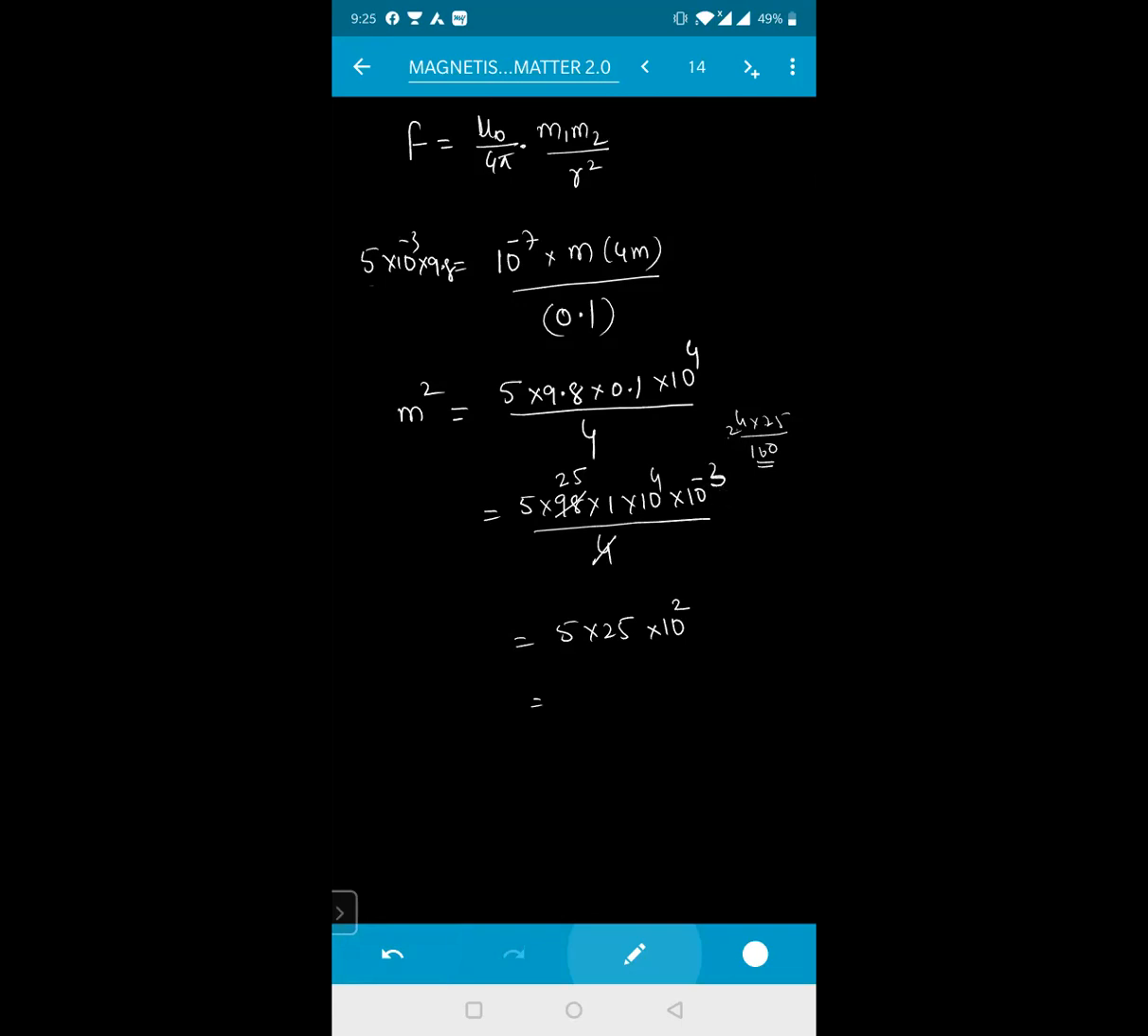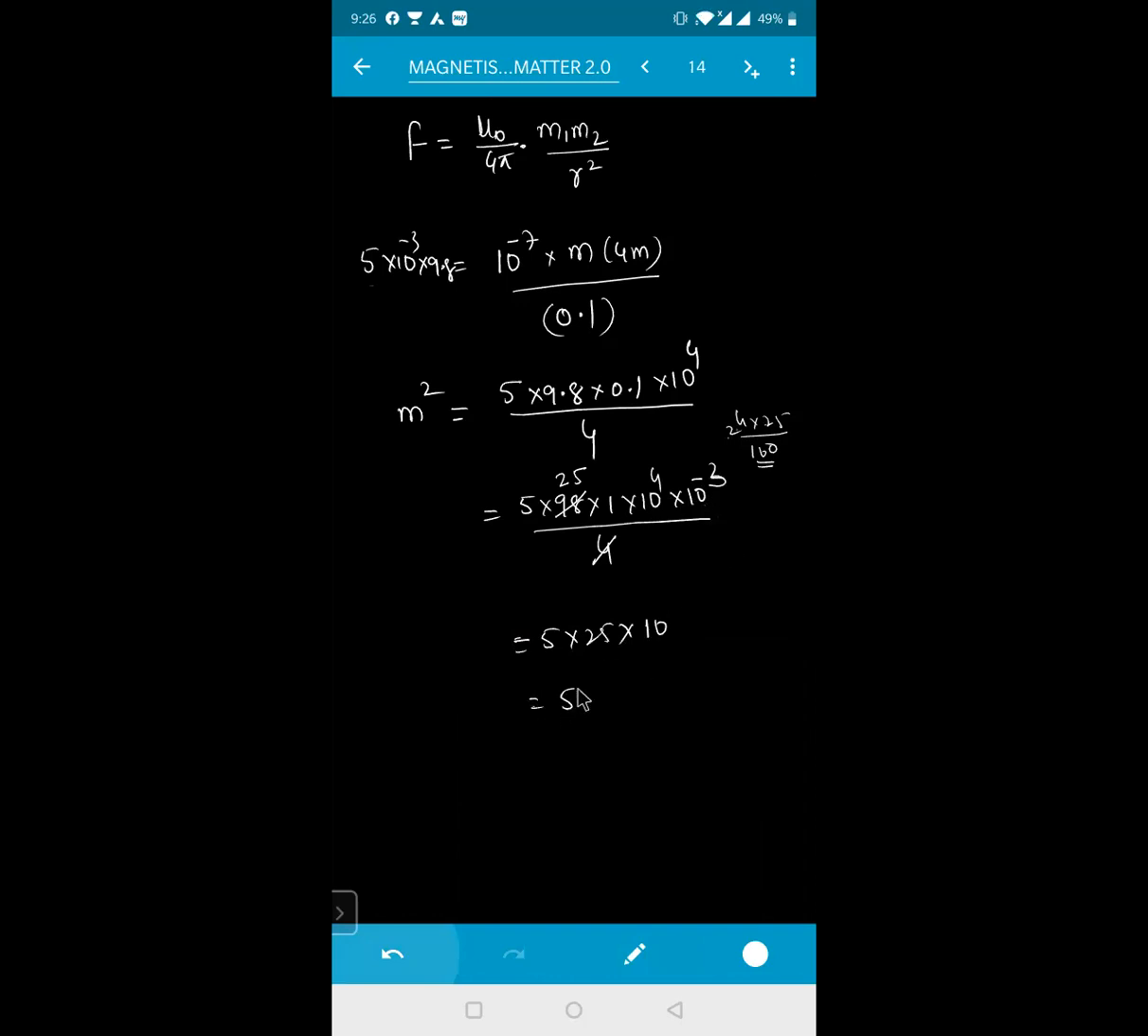Yes, sir. Right? This will become how much for me? This will become for me 10 to the power of minus 3. And this will become how much for me right now? This one you see, 5 into 25. So this is 5 into 25 into, these powers will go to 10 to the power of 4 into 10 to the power of minus 3. That will be equal to 10.